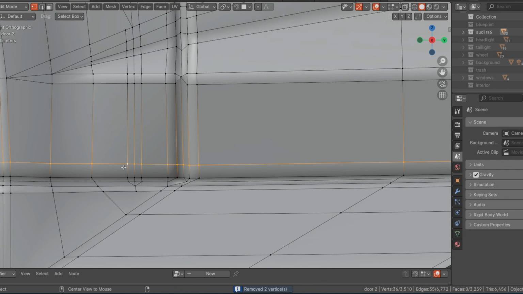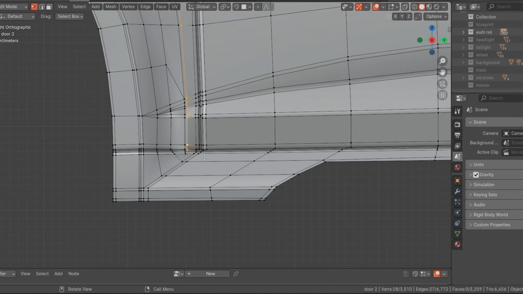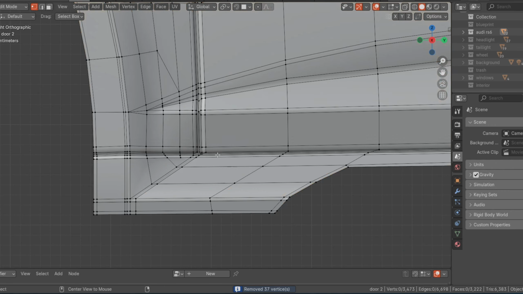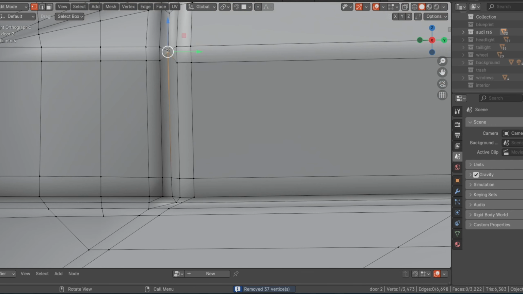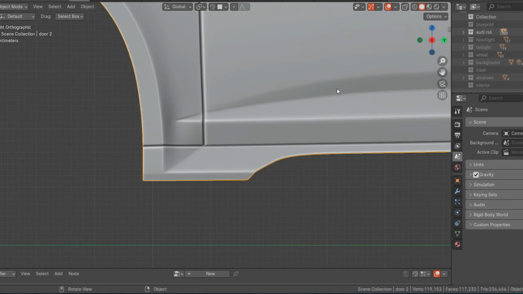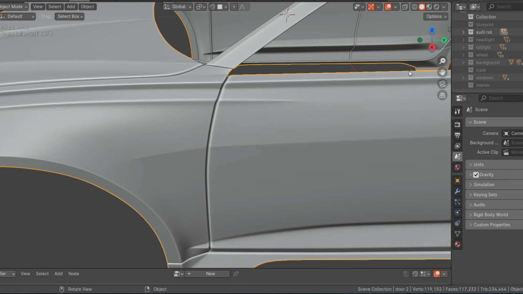Match by distance. Select all of this, disable this last one. Select all of this, disable this last one. Double G to slide. Select all, match by distance. And also correct this one. Moving this one down. Moving this one up. And I think here we go.